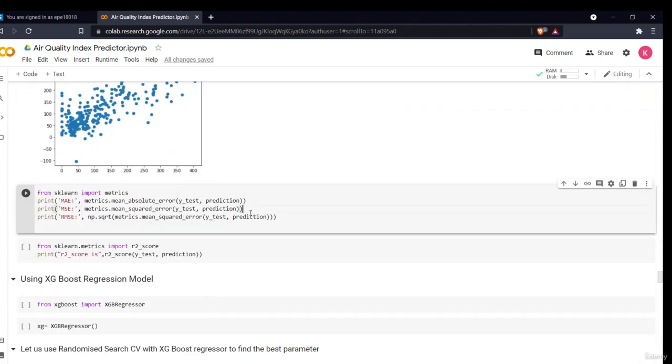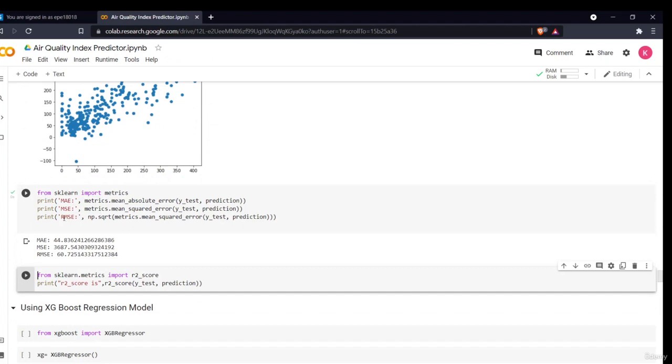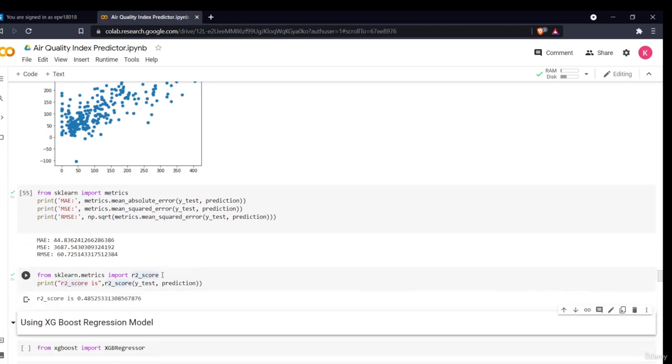So I can see that in numbers. I can give my mean absolute error, then I can use my RMSE, that is root mean squared error. These are all my values. Then I can import my R square. As you can see, our model has not performed that well. It performed only with an accuracy of 48.5%, which is not very good. So this was just a general introduction of how we can import a model.